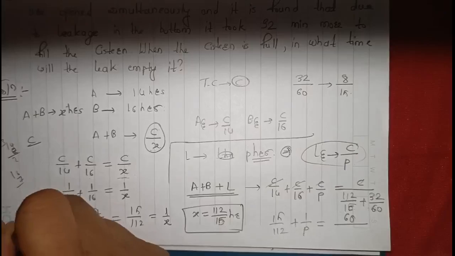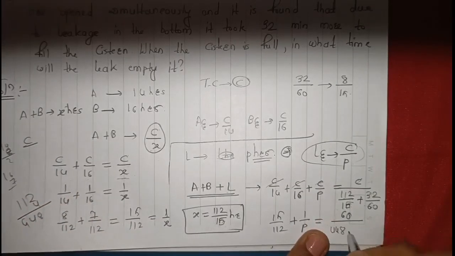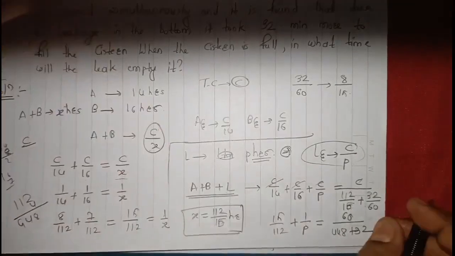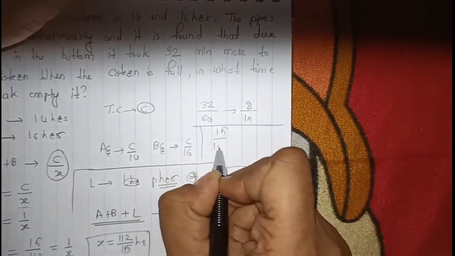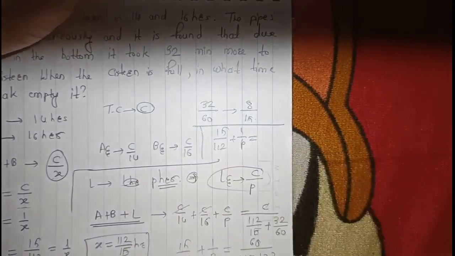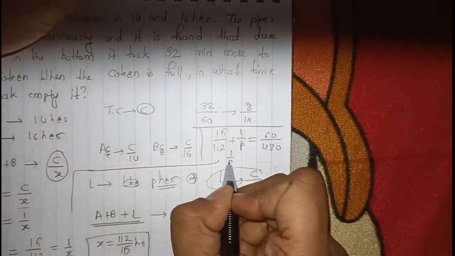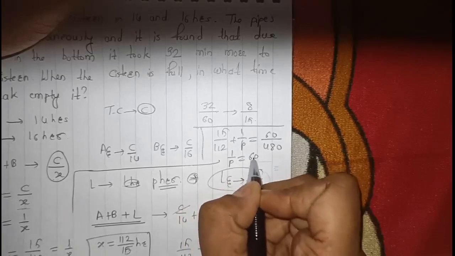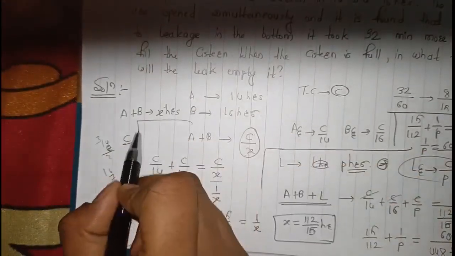So 112 into 4 is 448, plus 32. So 15 upon 112 plus 1 by P is equal to 480 upon 60. Therefore 1 by P is equal to, okay, just wait a minute, let me write it right here.